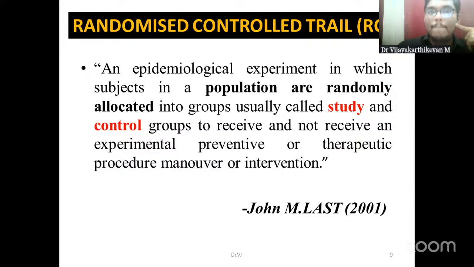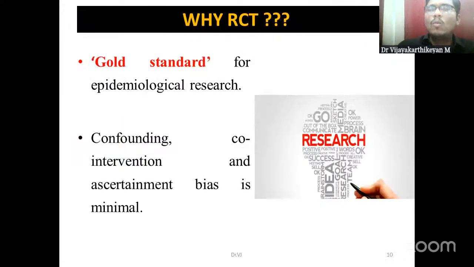Moving forward, why do we want to do an RCT? What is the purpose of doing an RCT? Why do we keep on talking about clinical trials and so on? Because they are the gold standard for epidemiological research. As I showed in the evidence-based medicine pyramid itself, it has the highest quality as well as validity from a research point of view.